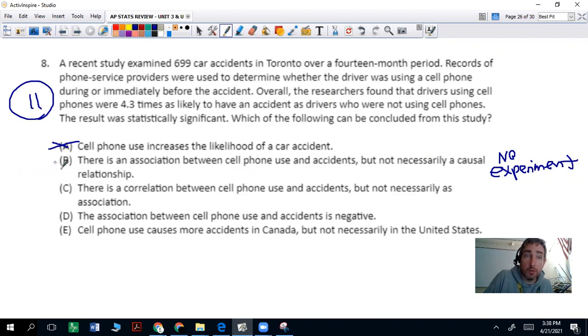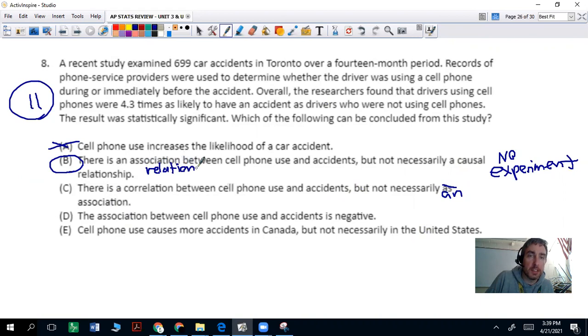So that is actually true. There's an association between cell phone use and accidents, but not necessarily a causal one. Well, we've determined that there is an association, okay? Association, or more generally a relationship, is a better word in this case than correlation.